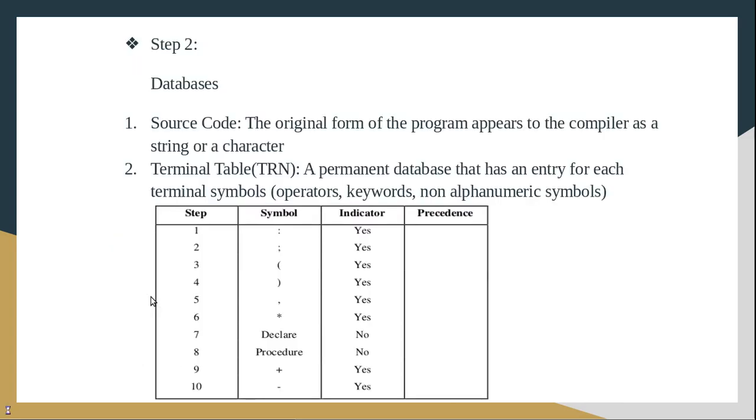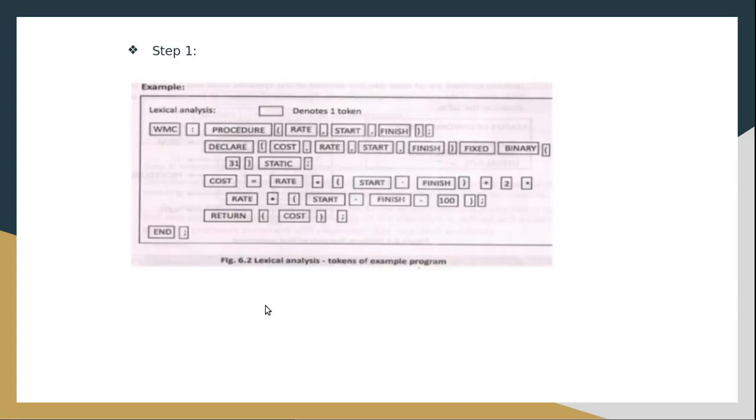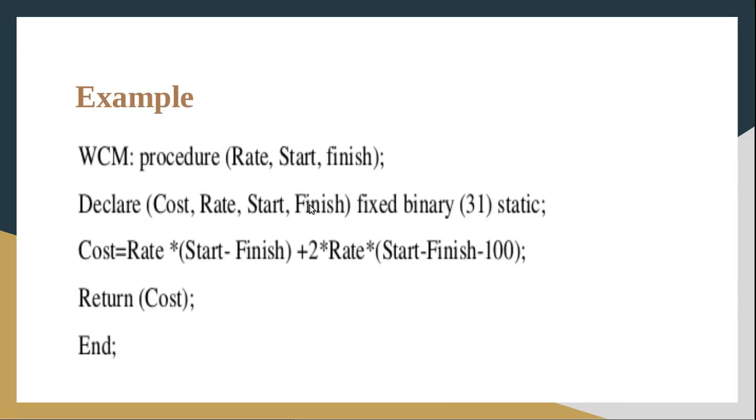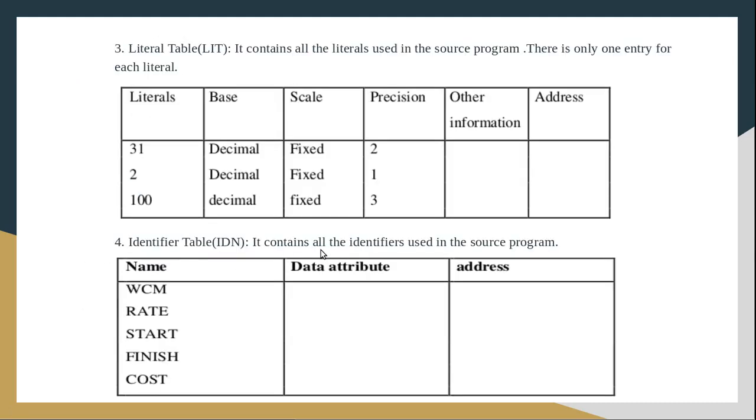When you look into our source program, you can see here WCM is the label, so it will be of the type identifier. Then cost, rate, start, finish, these are the other variables. So these variables will be stored into the identifier table.